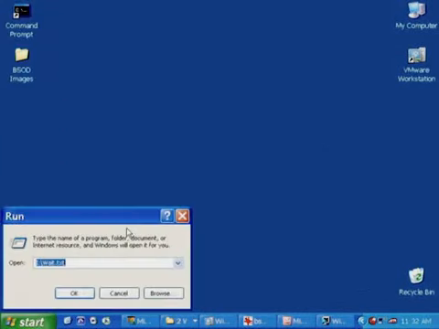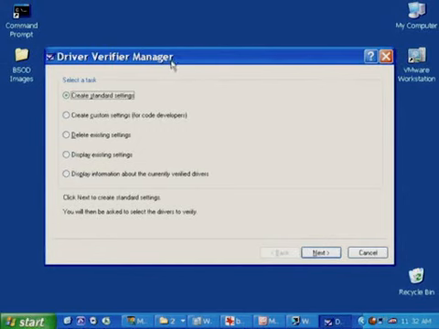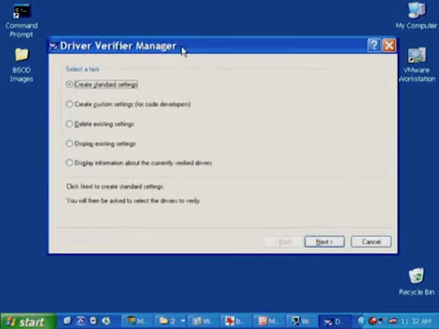So I'm going to go to the Start menu, and I'm going to run verifier.exe. Again, it's part of Windows. It's not a separate install. And if you're on XP or later, it comes up with a wizard-style interface. Windows 2000 had a tabbed interface that you had to go select the right property pages. On XP and later, it has a wizard-style interface, and the default task is to create standard settings. We don't want to choose that default. We want to choose create custom settings.